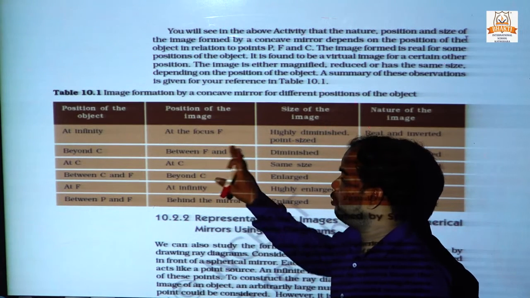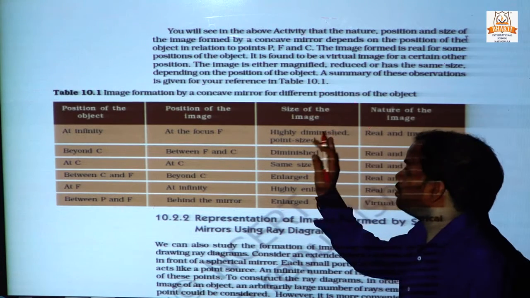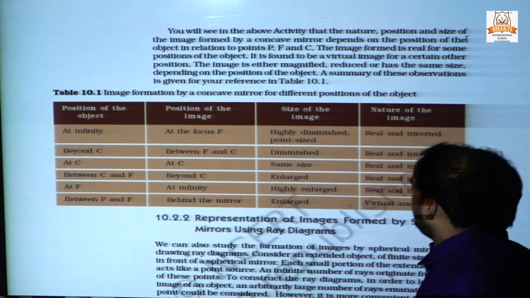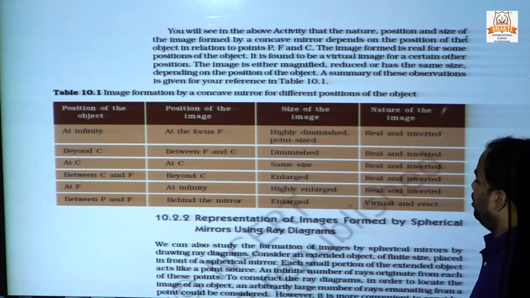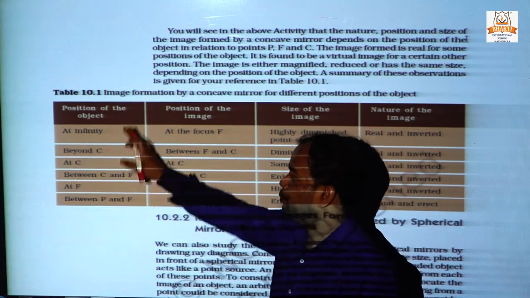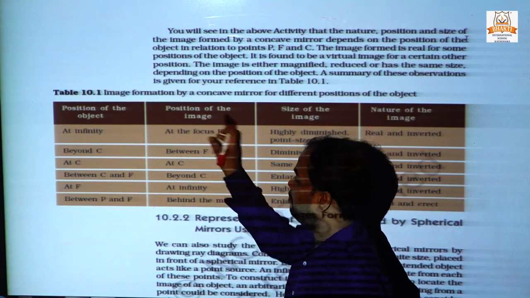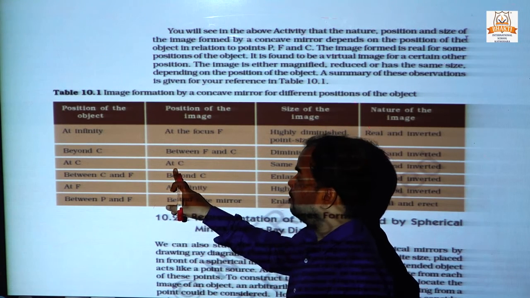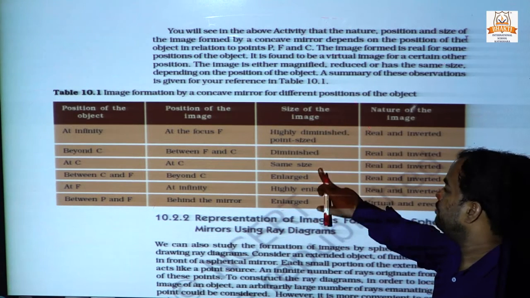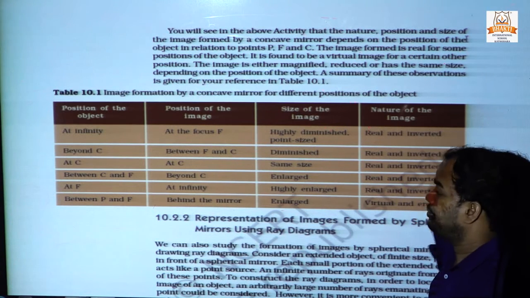The size of the image will be diminished, that is, smaller. The nature of the image will be real and inverted. When the object is at the center, the image will form at the center, the size of the image will be the same, and the nature of the image will be real and inverted.